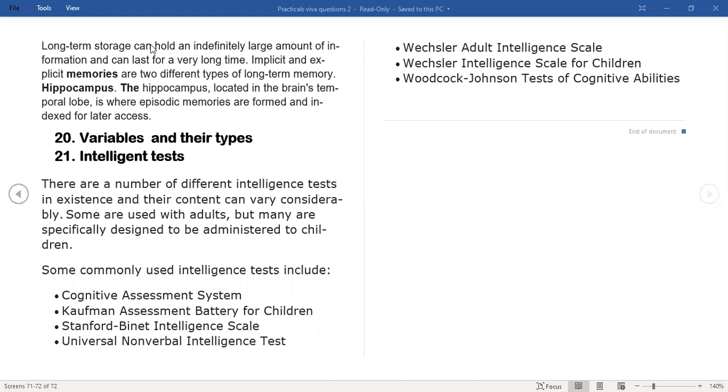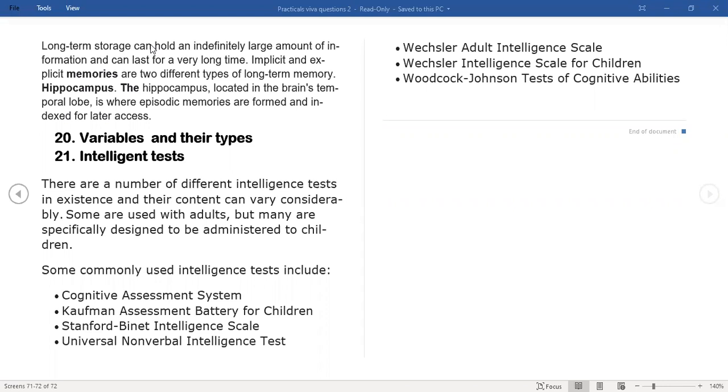Okay, and the last one is the Woodcock-Johnson test for cognitive abilities. This has a wide variety of tests, which are pretty broad, covering various cognitive abilities, whether it is academic ability or domain-specific ability or how the cognitive functions really work. It has some 80-odd tests, quite a lengthy test as such, which goes into very detailed measurement of various types of cognitive abilities. Whereas Wechsler's intelligence scale also has different things to be measured.